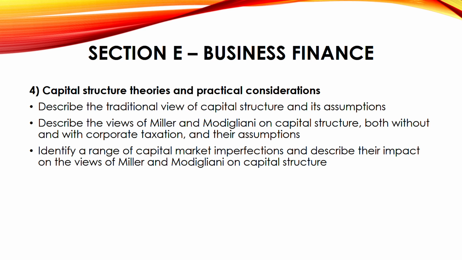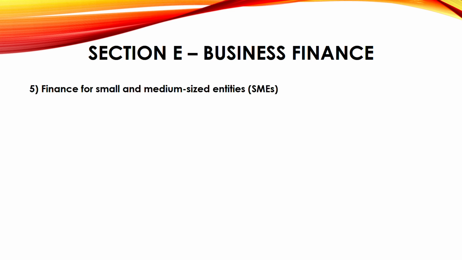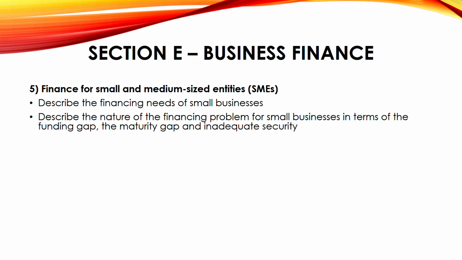On capital structure. What is this pecking order theory? And the selection of source of finance. Through this pecking order theory, you can select your source of finance. There's a way through which you decide that this is the first we go by, next we go by that, third we go by this. Next we have finances for SMEs, small and medium size enterprises. So what are their financing needs? Describe the nature of the financing problem for small businesses.